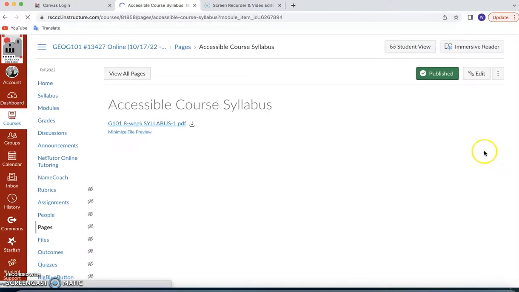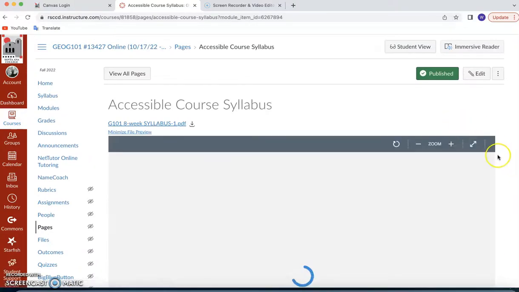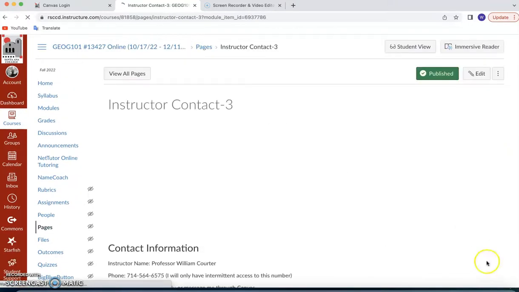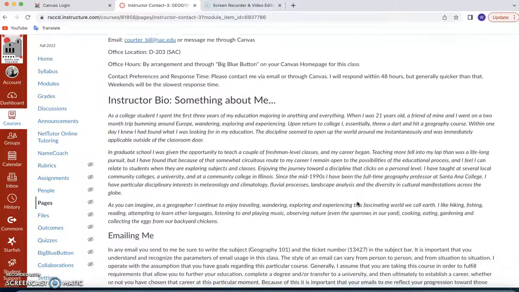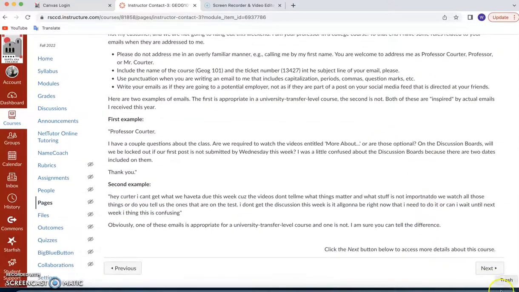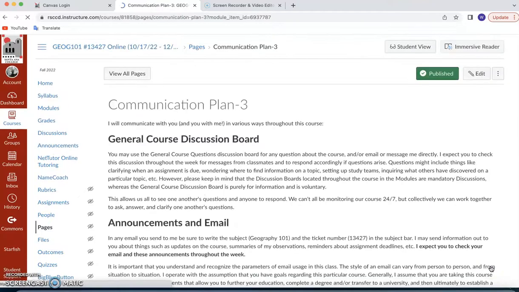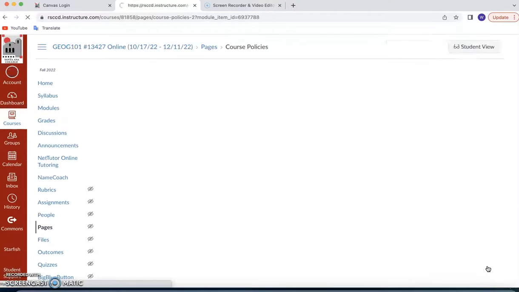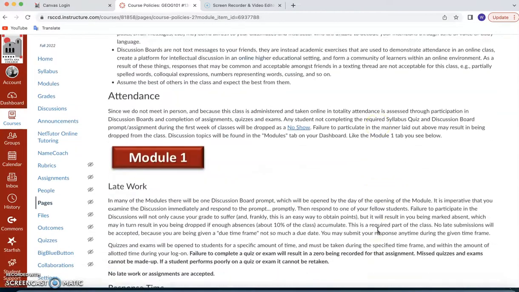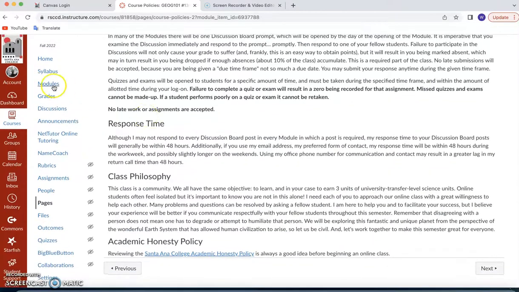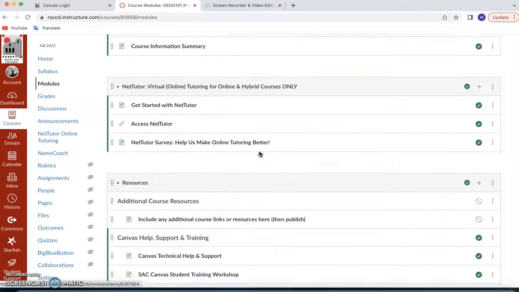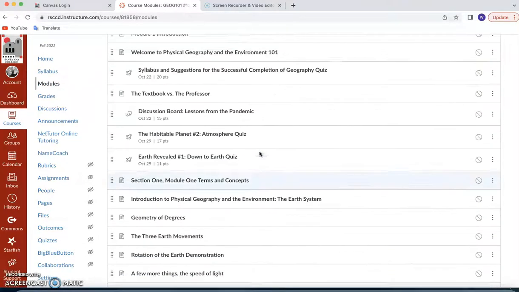The accessible course syllabus is going to open. We've already seen this though, so I'm not going to wait for the circle of death to finish. Then go on to next again, instructor contact, some information about me again. Then next. And communication plan, and then after that we have course policies. So make sure you read through those things. It cuts down on problems happening later on in the semester. Now let's roll over here to Module 1.